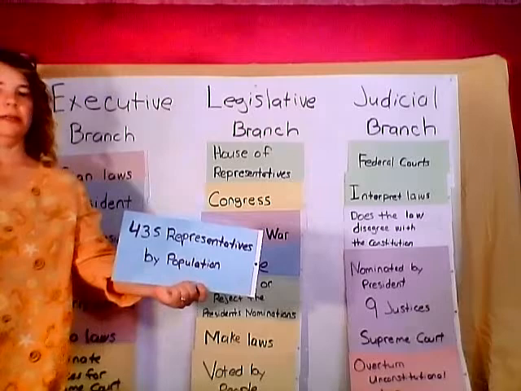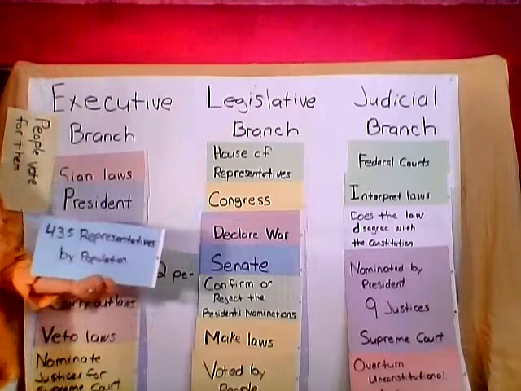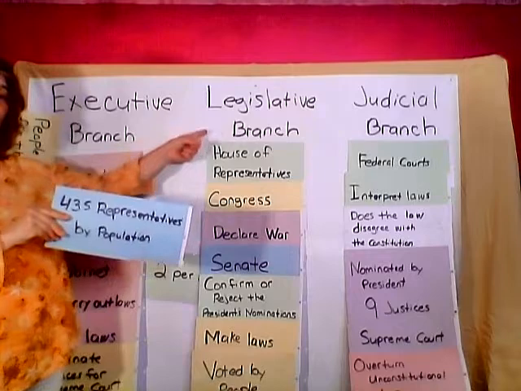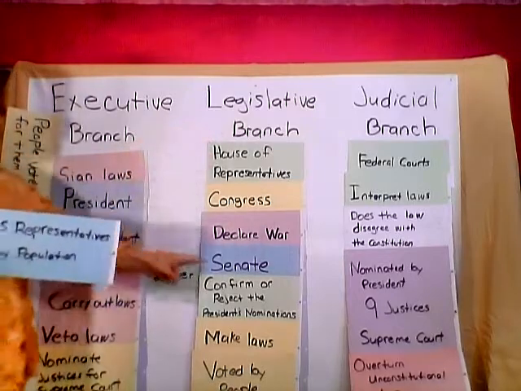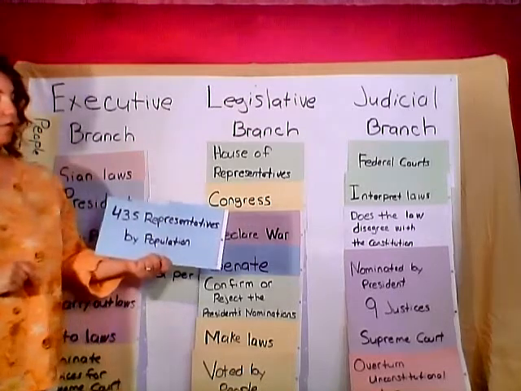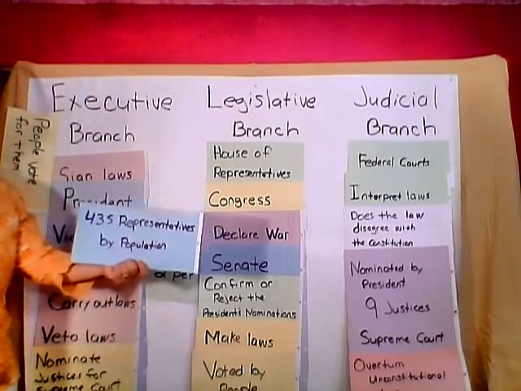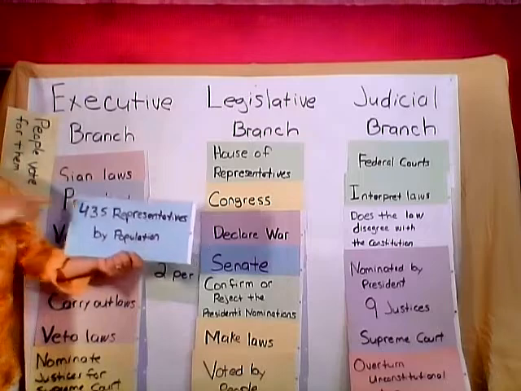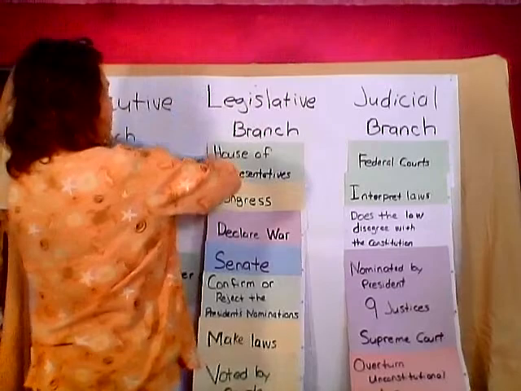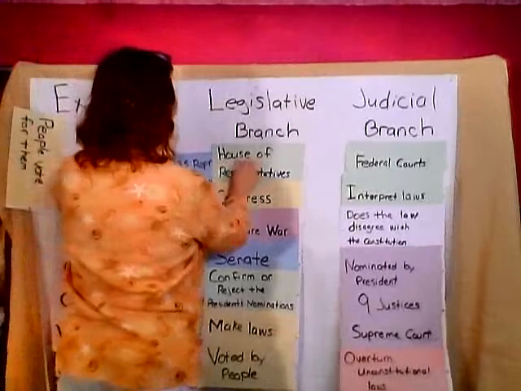435 representatives that are chosen by population. Which branch does this go under? Yes, it goes under the legislative branch. But which part of the legislative branch? Remember, Senate has 2 per state. So which one has 435 representatives but is determined by how many people are in that state? Think. Representatives. Yes, House of Representatives. Very good. So I'm going to stick that one right under there next to the House of Representatives, so you can see that one in there.